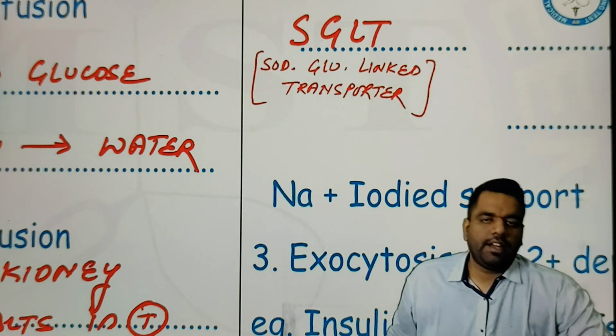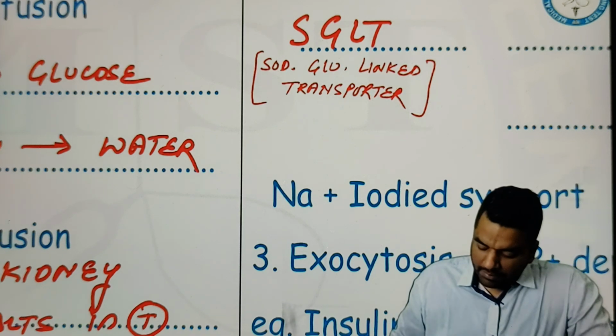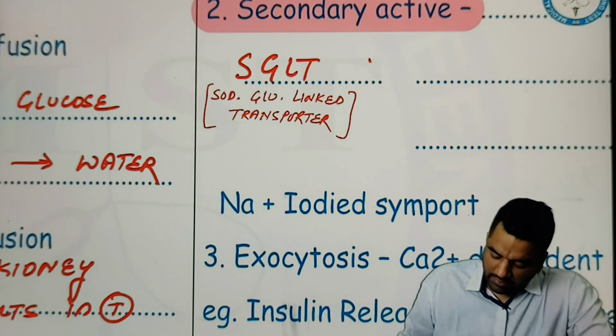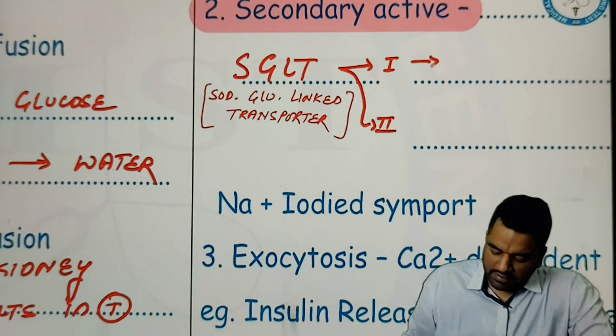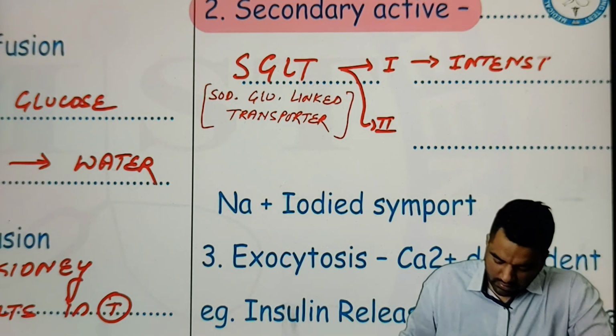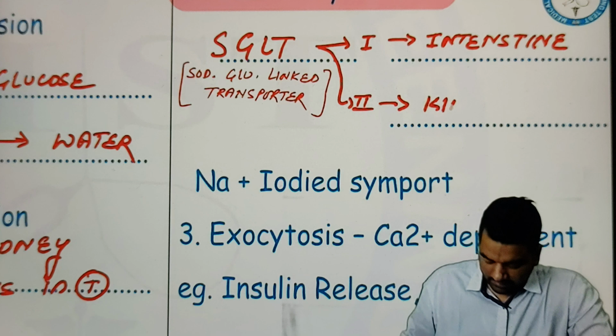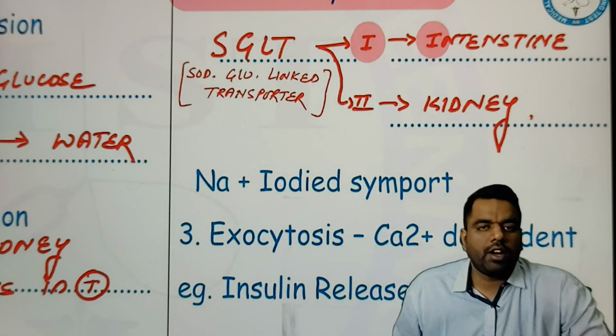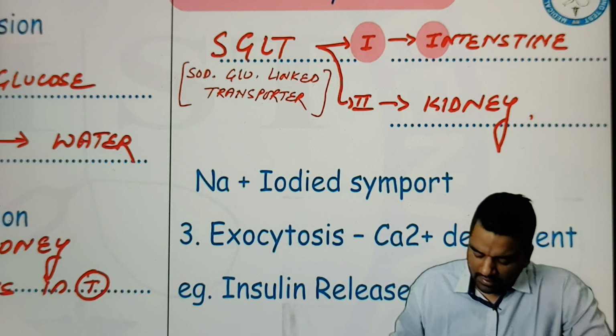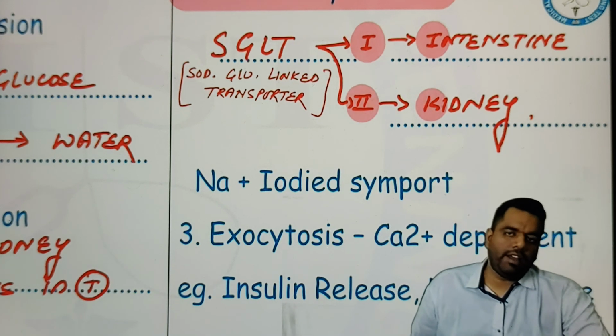Guys, this SGLT is of two types: SGLT1 and SGLT2. Remember where they are present. Location is very, very important. SGLT1 is present in intestine, and SGLT2 is present in kidney. You can remember it like this: the 1 looks like an I, so I for intestine, SGLT1 in intestine. And how many kidneys are there? There are 2 kidneys, so SGLT2 is present in kidney. Very, very important part.